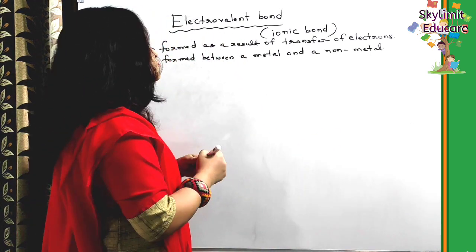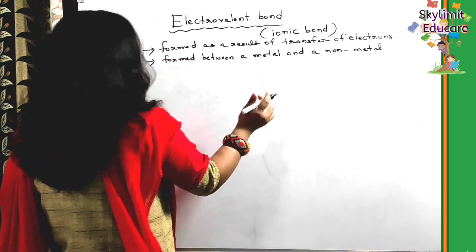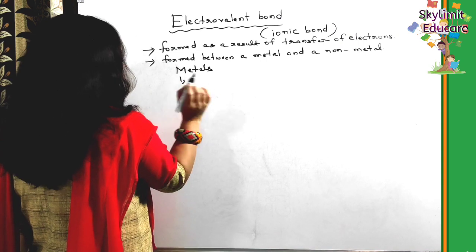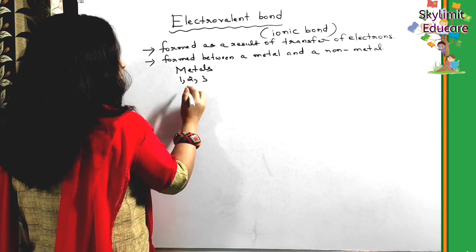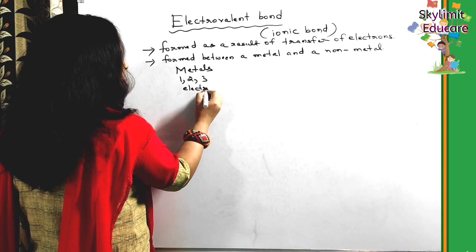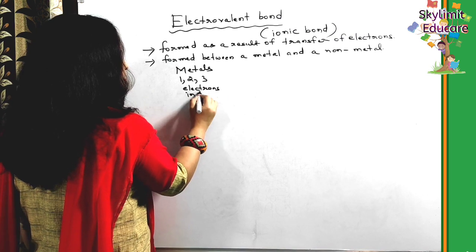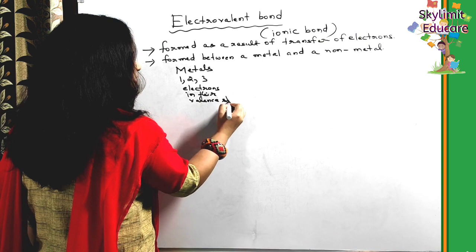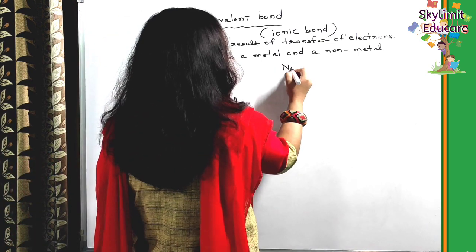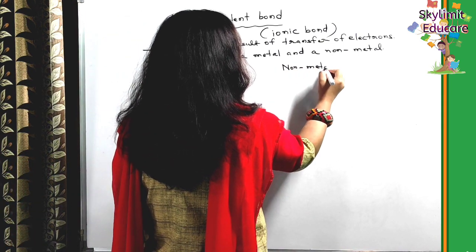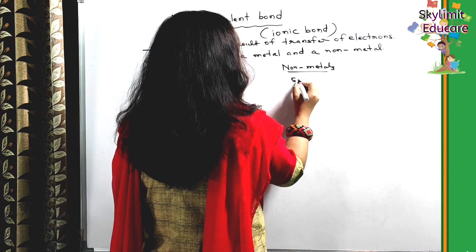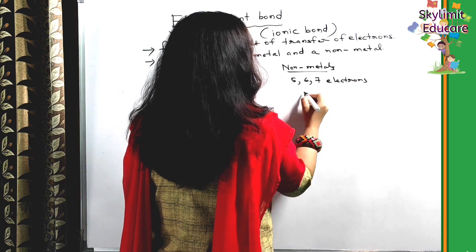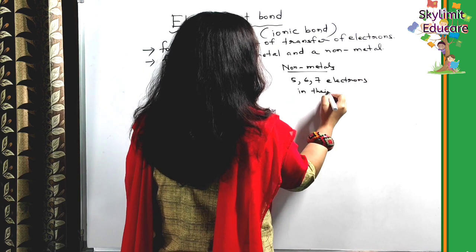Okay. So students, you know that metals usually have 1, 2, 3 electrons in their valence shell, yes or no? And non-metals have 5, 6 and 7 electrons in their valence shell.